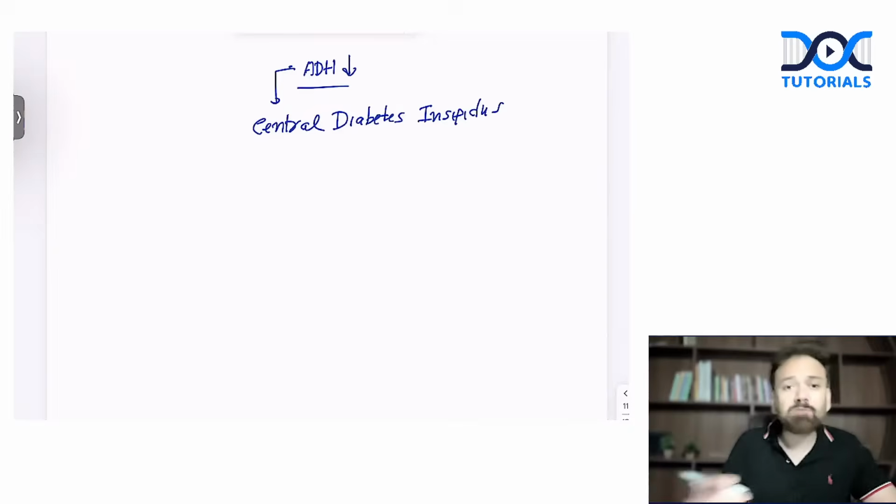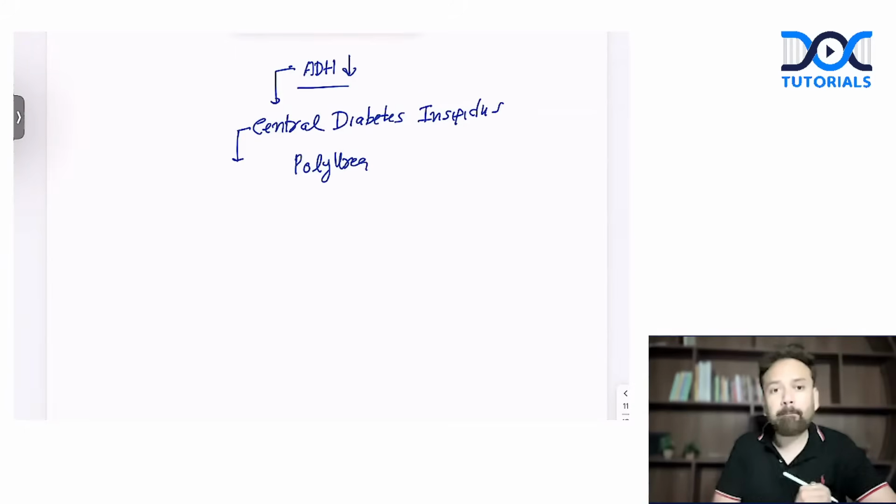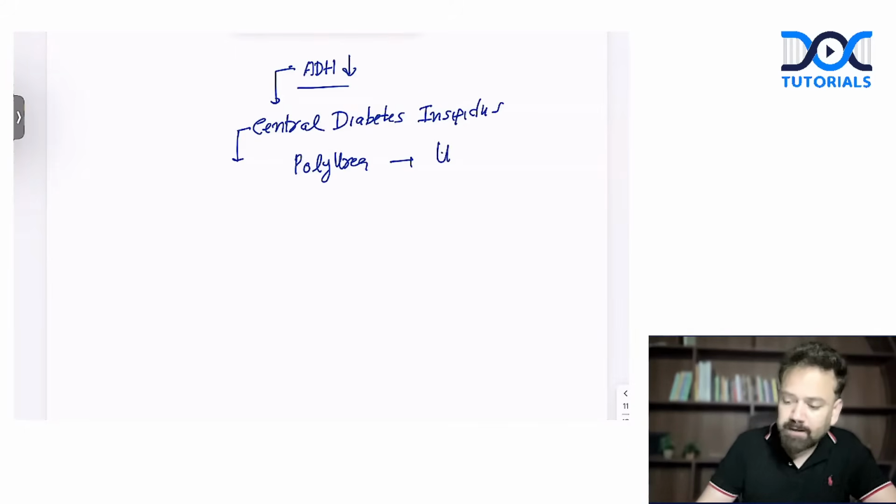Because if ADH is less, more and more water will be in the urine, and there will be polyuria, or you can say the urine will be dilute.